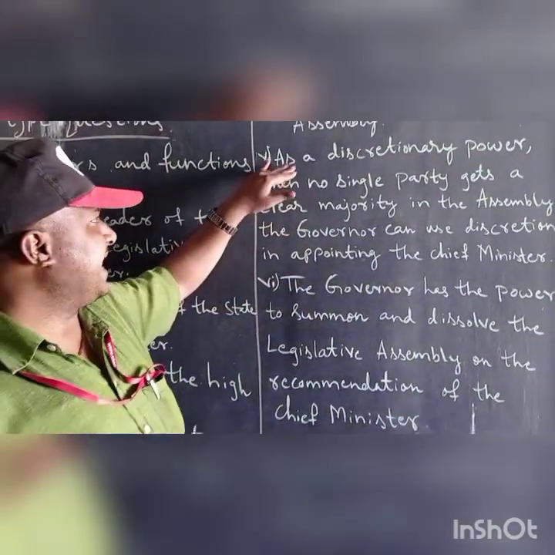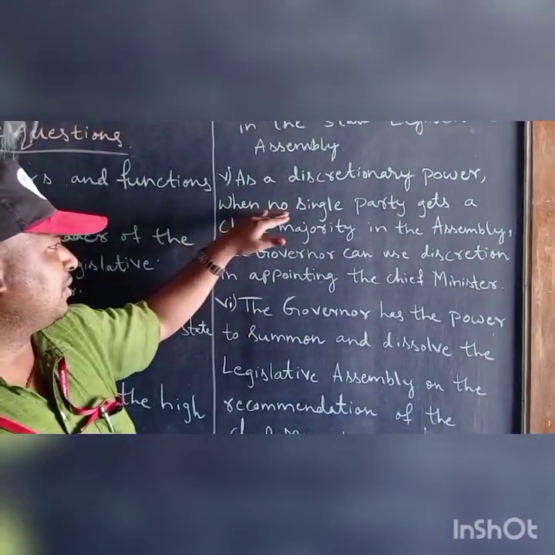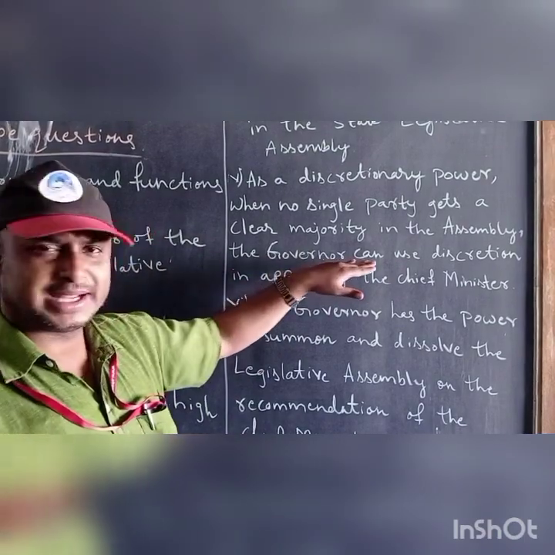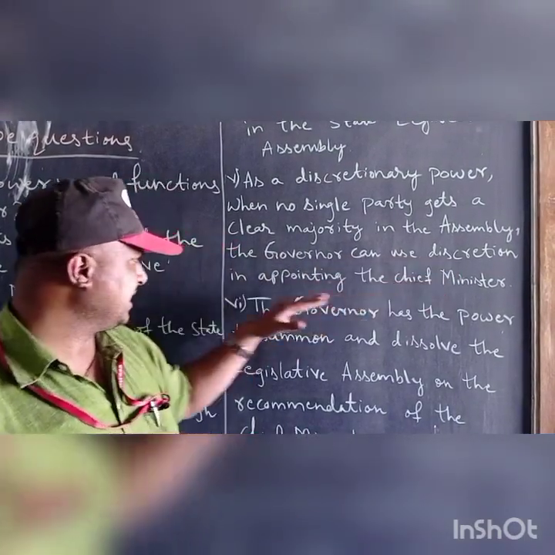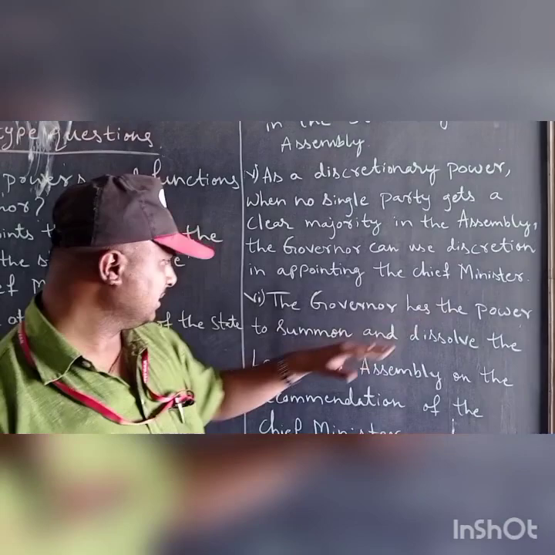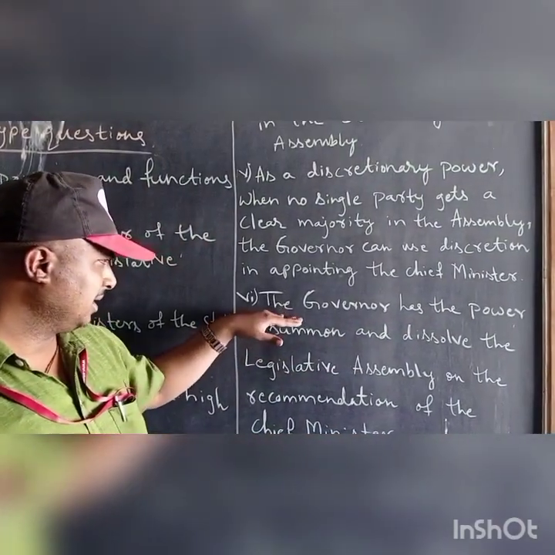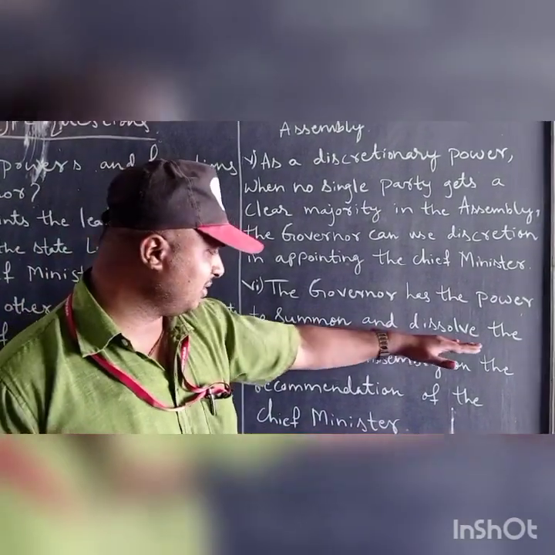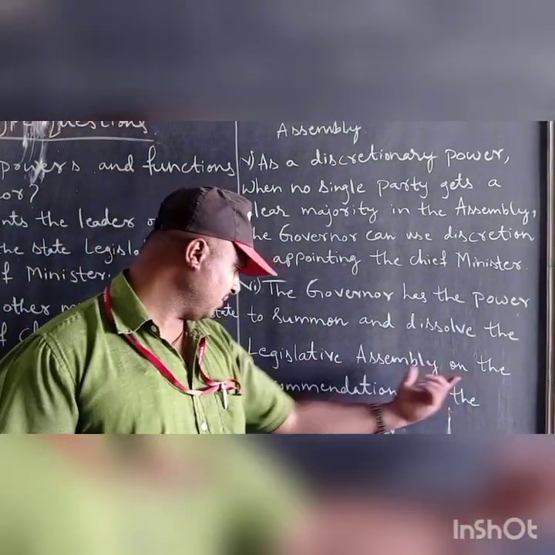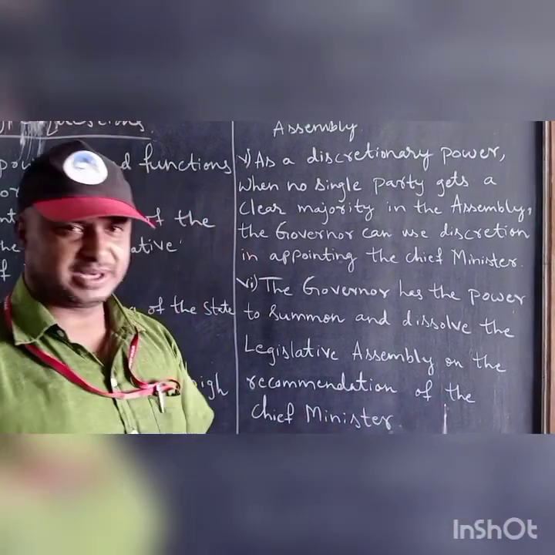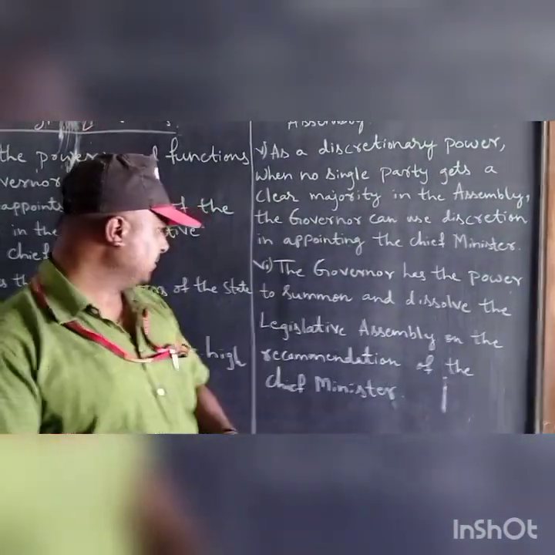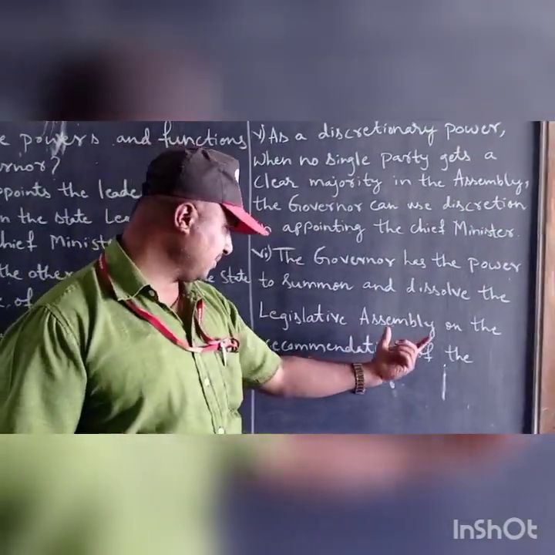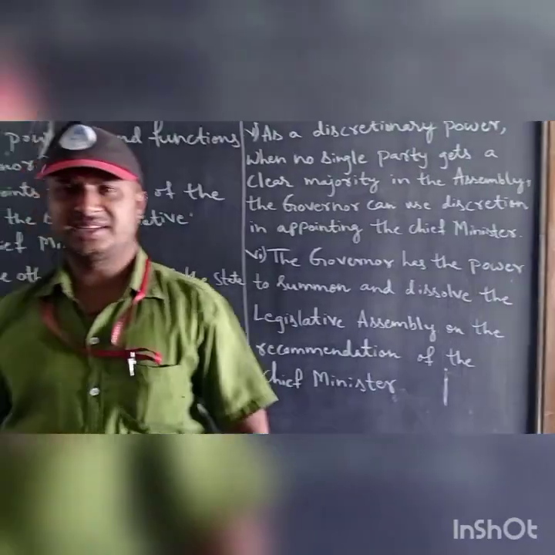I will repeat once again, as a discretionary power when no single party gets a clear majority in the assembly, the governor can use discretion in appointing the chief minister. And the last point will be, the governor has the power to summon and dissolve the legislative assembly on the recommendation of the chief minister. What can a governor do? The governor has the power to summon and dissolve the legislative assembly on the recommendation of the chief minister.